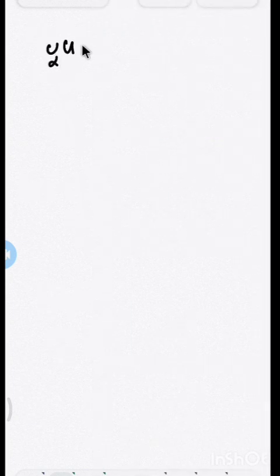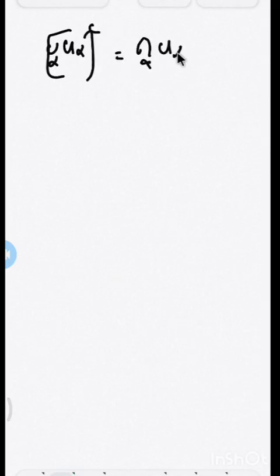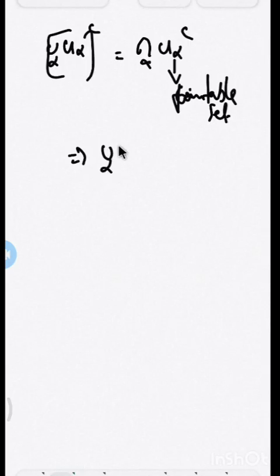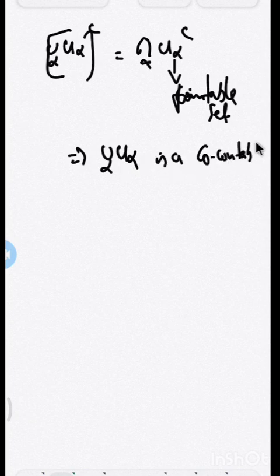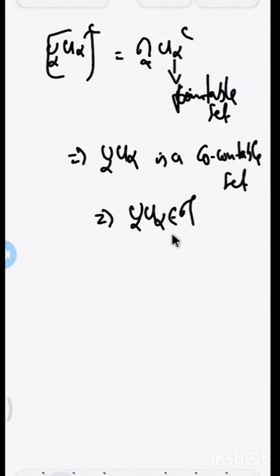The complement of the union of the U alpha is the intersection of the U alpha complements. It is a countable set. Therefore, an intersection of countable sets is countable, so the whole thing is a countable set, which implies the complement of the union of the U alpha is countable. Therefore, the union of the U alpha is a co-countable set. When it is a co-countable set, it automatically belongs to our collection tau.